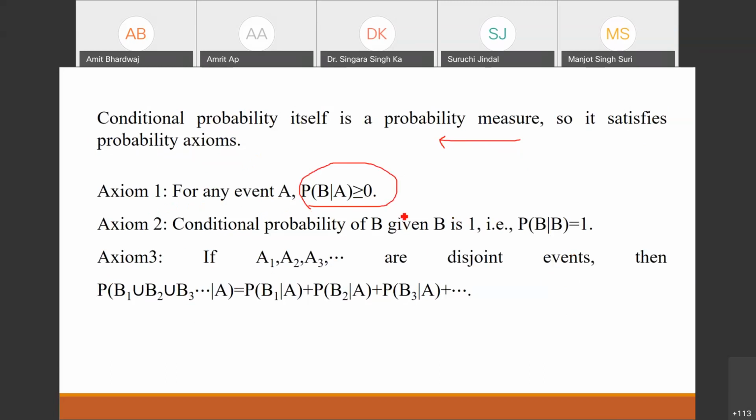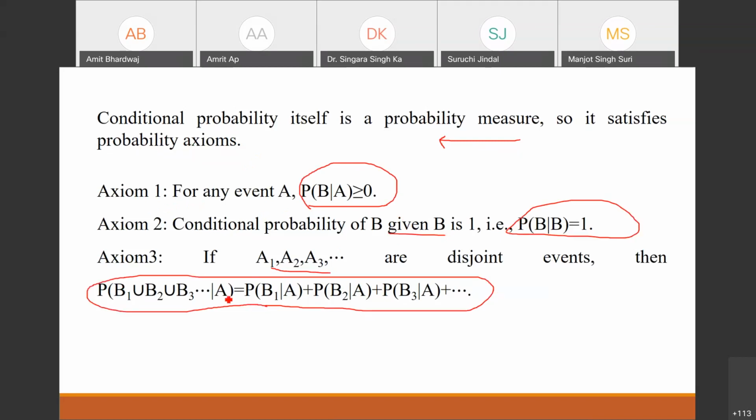And the conditional probability of B with respect to B is one only, which we calculated mathematically in the previous slides. And if we have these A1, A2, An events, then we can write it in this form. A is the event on which these B1, B2 and Bn are dependent. So we can write this form here.